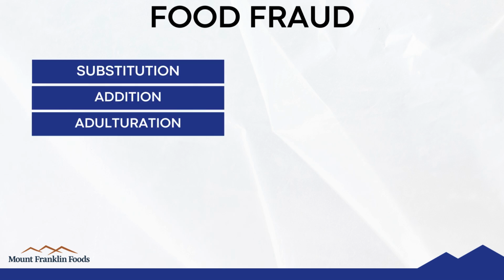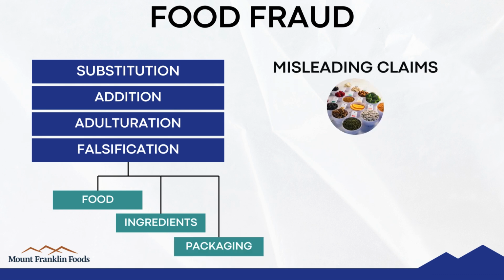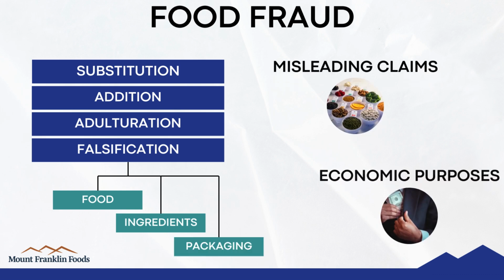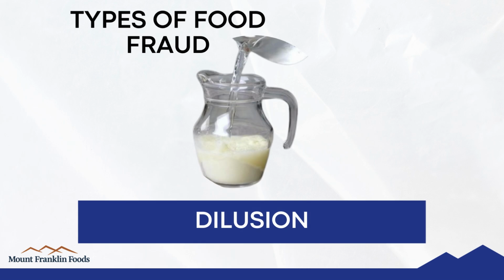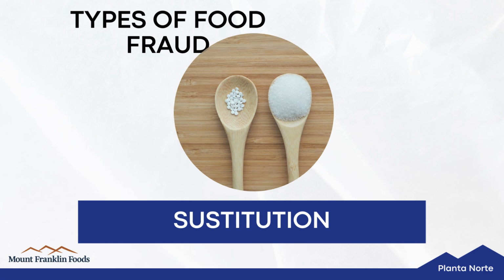Before we look at the different parts of our food defense plan, let's discuss food fraud. Food fraud is a collective term that encompasses the deliberate and intentional substitution, addition, adulteration, or falsification of food, ingredients, or packaging, or false or misleading claims of a product for economic purposes. The types of food fraud are: dilution, when a higher quality liquid ingredient is mixed with a lower quality liquid ingredient. Substitution, when an ingredient or part of a high-value product is replaced with a low-value product.